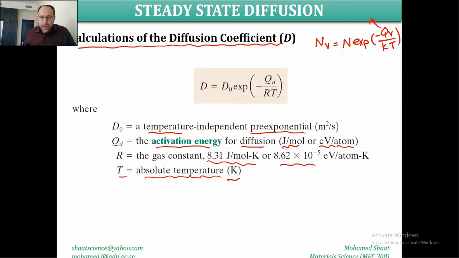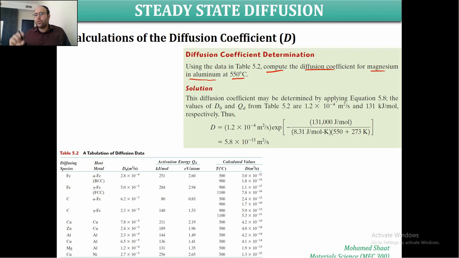As we define the expression D equals D0 times the exponential, this D0 should be given depending on the two materials: the magnesium that is going to migrate through this environment, which is the aluminum itself. So this D0 will be given to us. Yes, it is already given here.